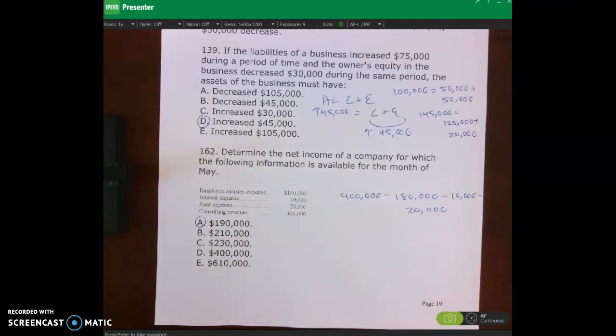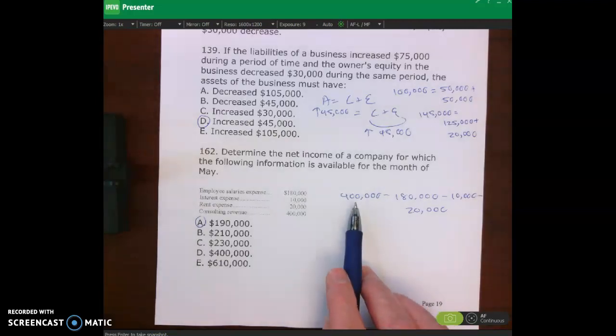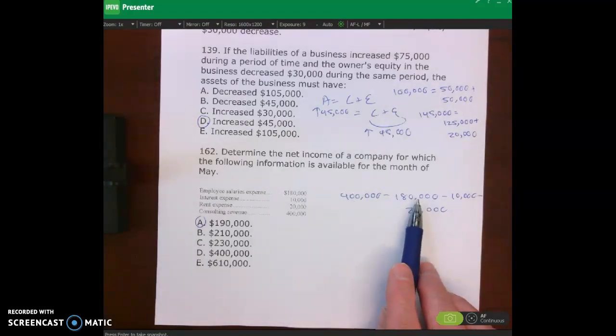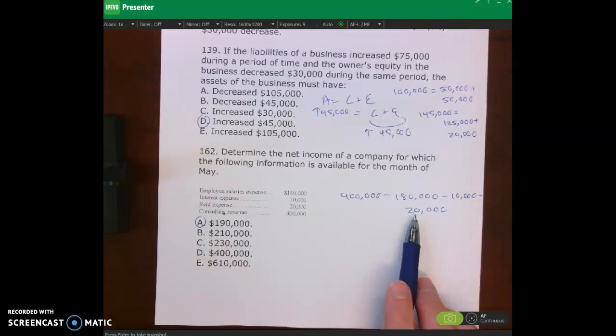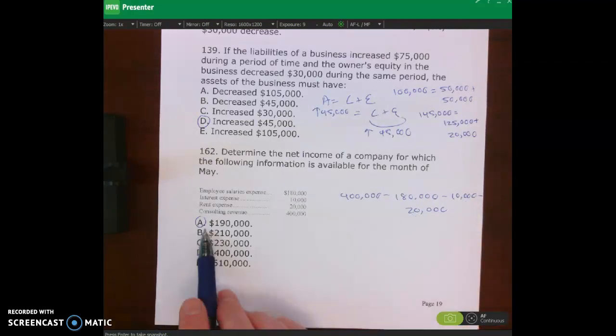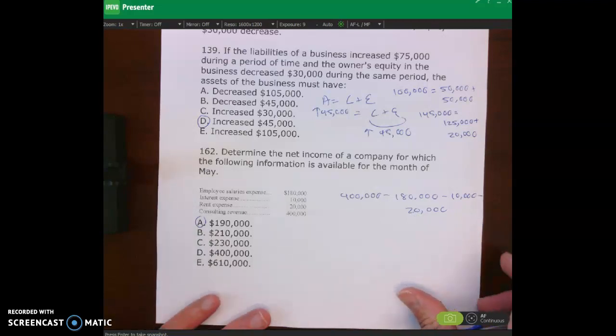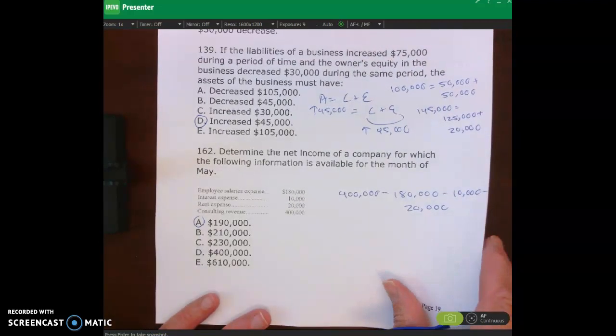162, determine the net income of a company. So we have employee salaries expense of 180, interest expense of 10, rent expense of 20, and consulting revenue of 400,000. So you take your consulting revenue of 400,000 minus your employee salaries of 180, minus the interest expense of 10,000, minus 20,000 rent expense, and that gives you the correct answer, which is A, $190,000 is net income.